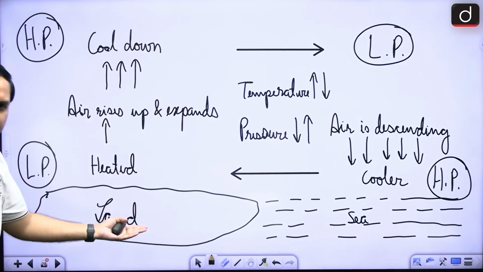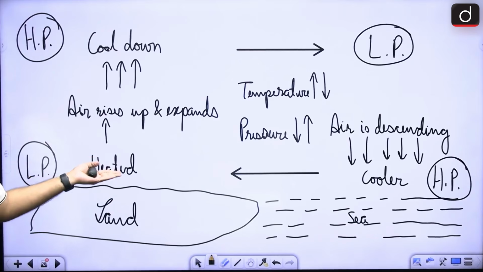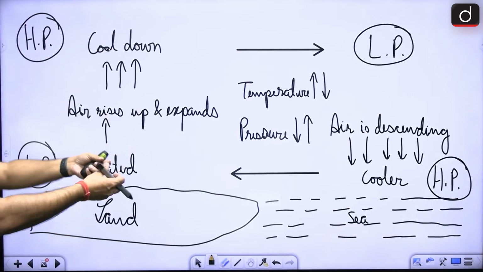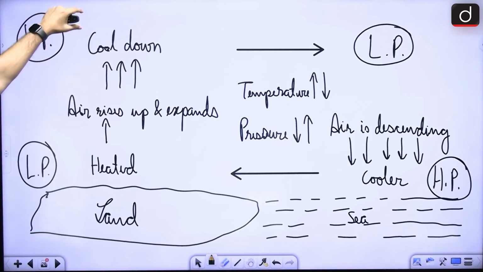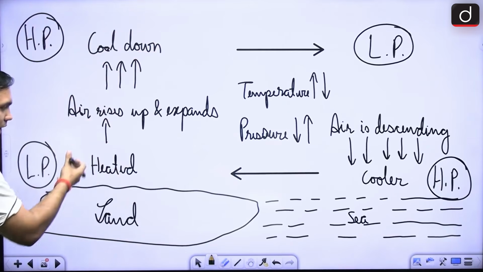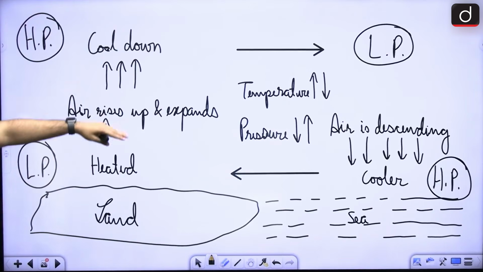So as land is getting heated up, so terrestrial radiation, right? It is transferring its heat, right? So conduction is happening, and as conduction is happening, the air is rising up and expanding, right? So convection is happening. And here in this particular region, what will happen? Because the air is rising up from this particular area, it is a low pressure area. The air is moving towards this particular area, it is a high pressure area.